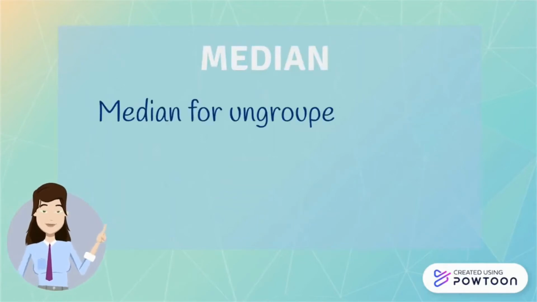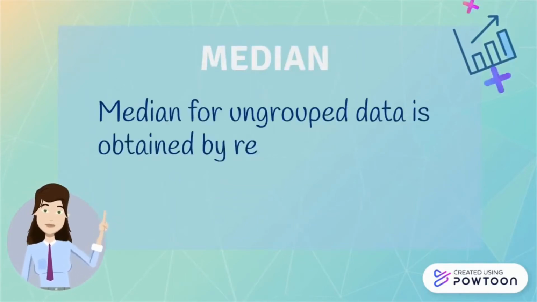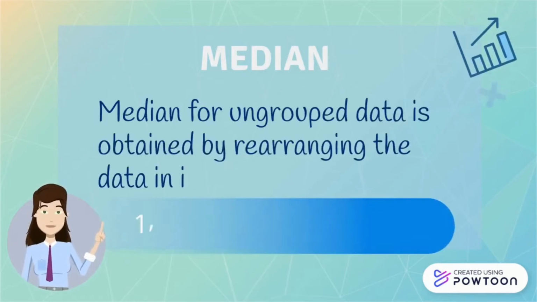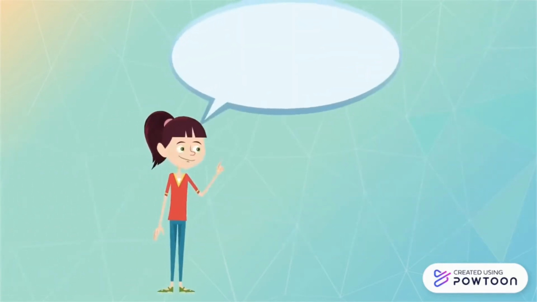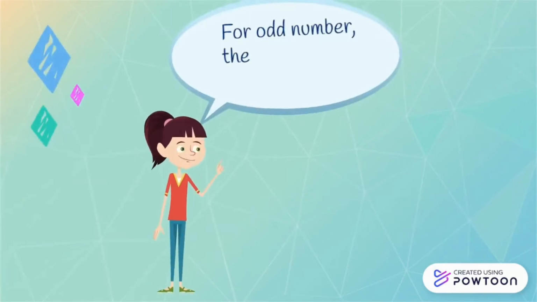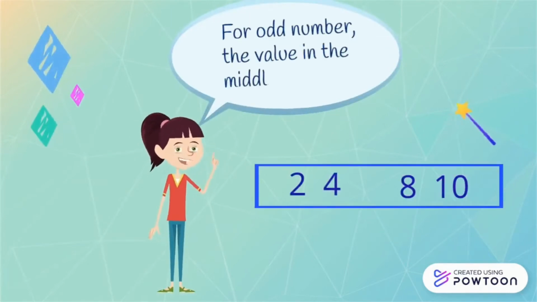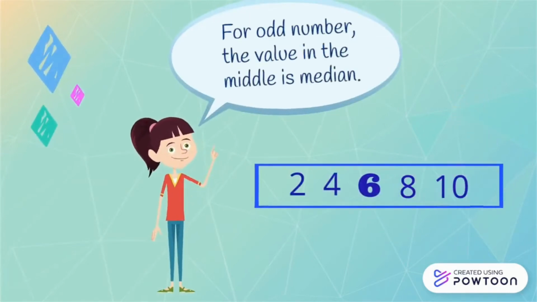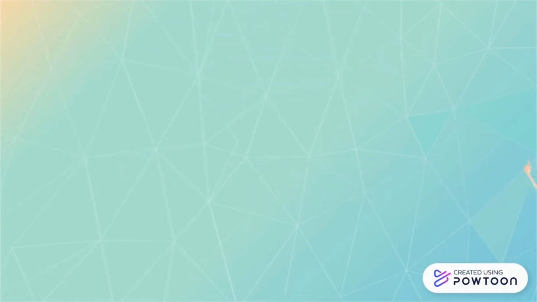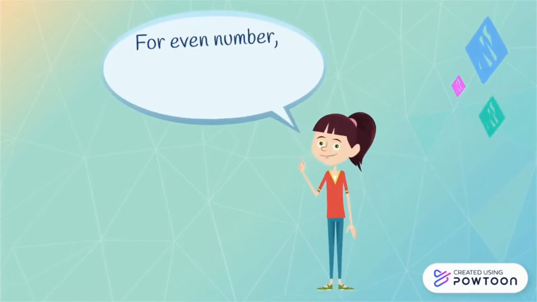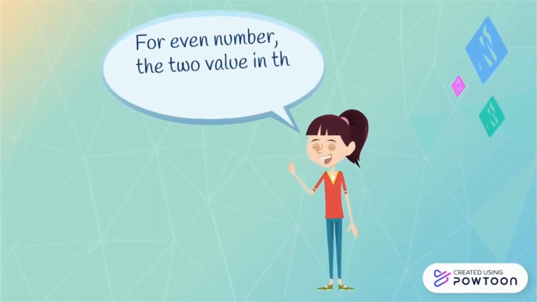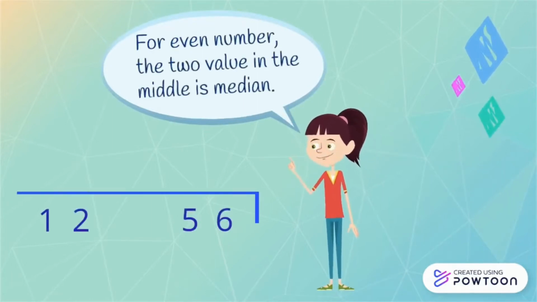Median for ungrouped data is obtained by rearranging the data in increasing order. For an odd number of values, the value in the middle is the median. For an even number of values, the two values in the middle give the median.